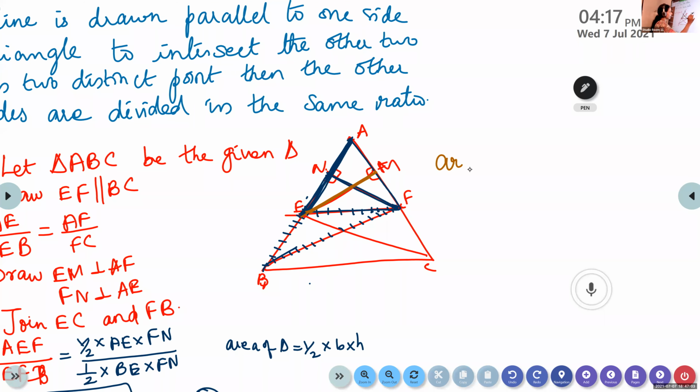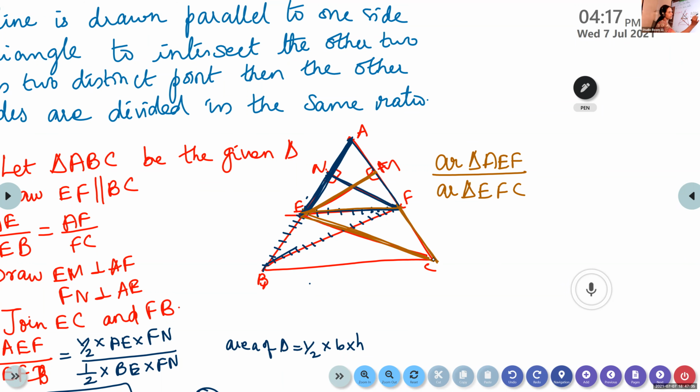So we are finding area of triangle AEF by area of triangle EFC. Okay. First we consider the triangle AEF and this triangle BEF, isn't it? Now top triangle, the numerator will be same, AEF. But look at the bottom triangle. Which one are we considering here? EFC. This is the other triangle we are considering.